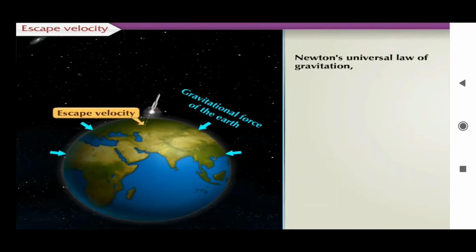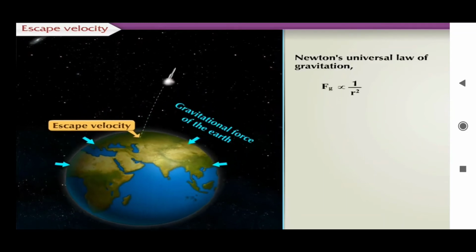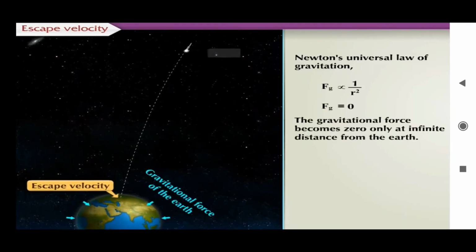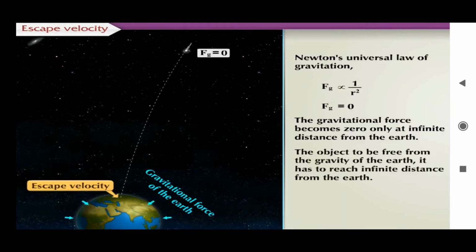According to Newton's universal law of gravitation, the gravitational force, being inversely proportional to the square of the distance, becomes zero only at infinite distance from the earth. This means that for the object to be free from the gravity of the earth, it has to reach infinite distance from the earth. That is, the object will come to rest at infinite distance and will stay there.